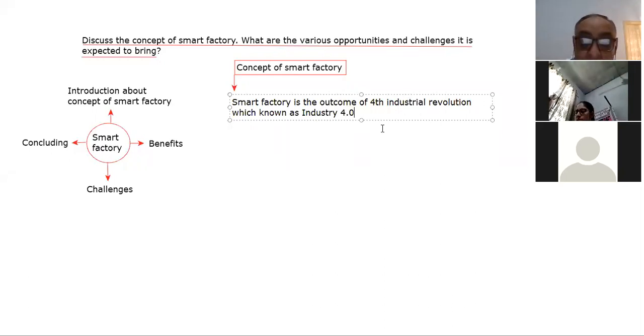So in a way, it is based on industry 4.0, the fourth industrial revolution.